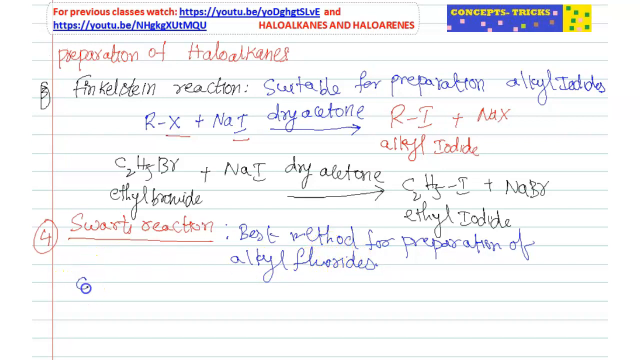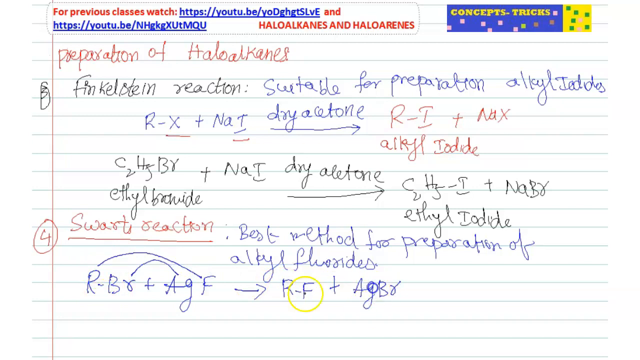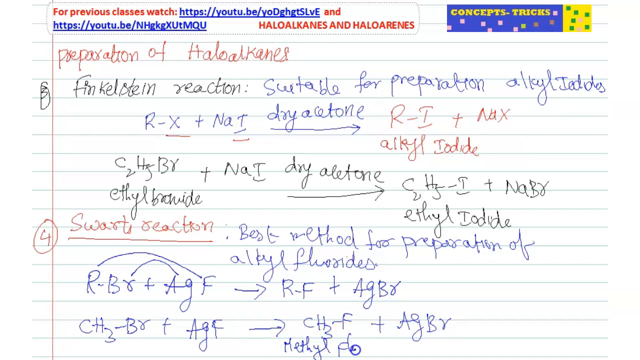So here also we are taking one of the alkyl halides, RBr, with AgF. So think this AgBr will combine and this RF will combine oppositely. RF plus AgBr. Simply methyl bromide reacts with silver fluoride, forms methyl fluoride plus silver bromide. So this is methyl fluoride.